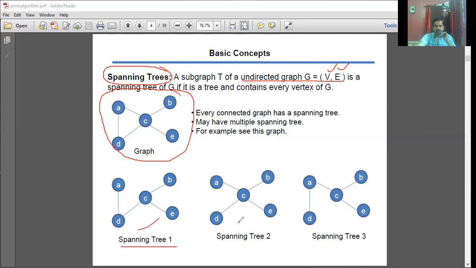See, the same graph I have written in a different form. There is no cycle formation, and all the vertices have been visited here. So even this is also a spanning tree. And this one, no cycle formation, and all the vertices are visited. A simple definition of your spanning tree is: the first thing is there should not be any cycle formation in the given graph. And the other constraint is all the vertices should have to be visited once. So this is the definition of your term spanning tree.